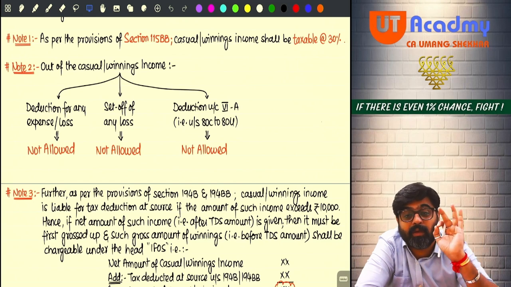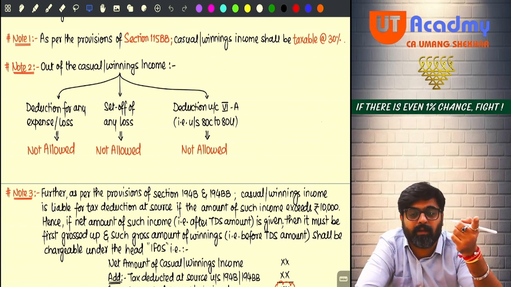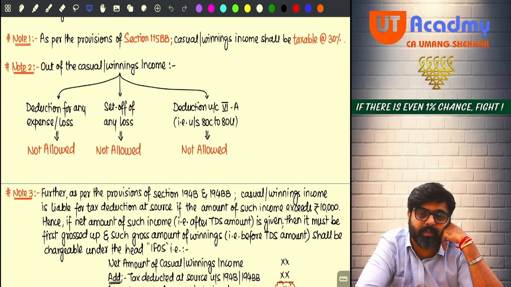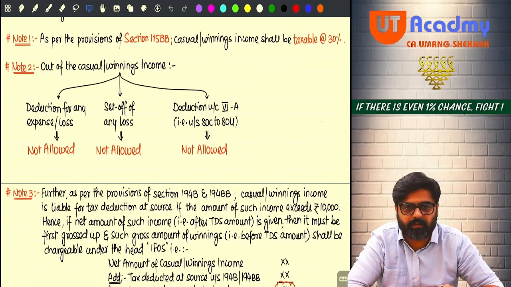After eliminating all such nuisance, net winnings will remain. On that the TDS will be applied, 194BA, 30%. Will you remember this much? Sure. So this was your winnings. Okay, I hope you understood everything.